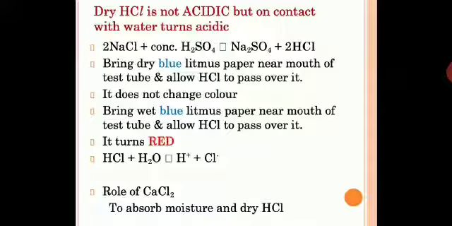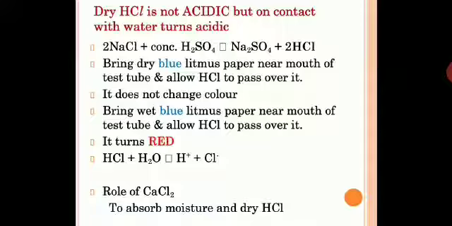Here is the reaction to form HCl. How do you get HCl gas? This reaction: NaCl plus concentrated H2SO4 will give you sodium sulfate plus freshly prepared HCl gas. So if you want HCl gas and want to check it in the lab, you will do this reaction and you will get HCl gas. Then bring dry blue litmus paper near the mouth of the test tube and allow HCl to pass over it. It does not change color.